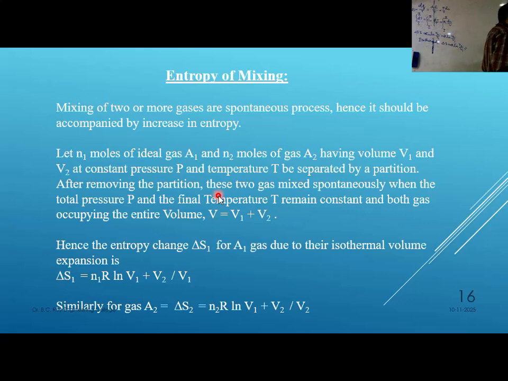So for container 1 this is the relationship, and the entropy change for container 2 is the other: minus n1 R ln V1 by V1 plus V2, and minus n2 R ln V2 by V1 plus V2. Here V is proportional to number of mole.